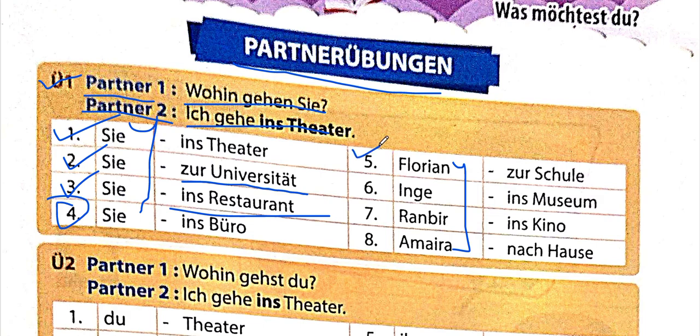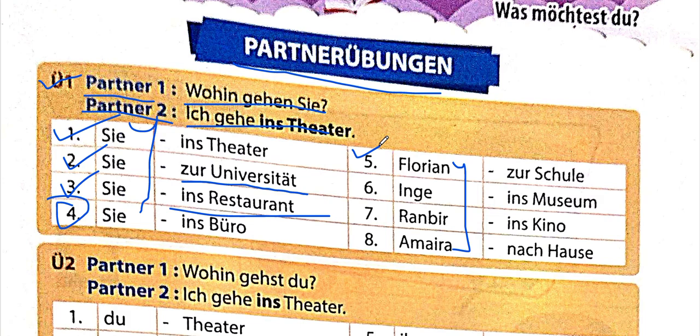The fifth to eighth ones are a little bit different. You don't have to write "gehen" like "Wohin gehen Florian?" That would be incorrect because the verb conjugation for gehen changes. Whenever we are talking about a person, then we have to use the ER/SIE/ES conjugation. So can you guess what it is for gehen? I'm giving you a minute.